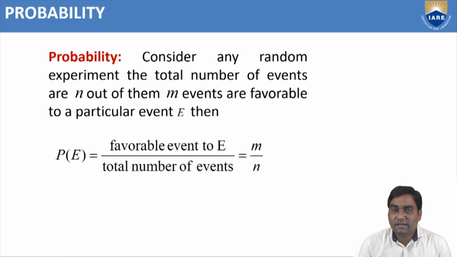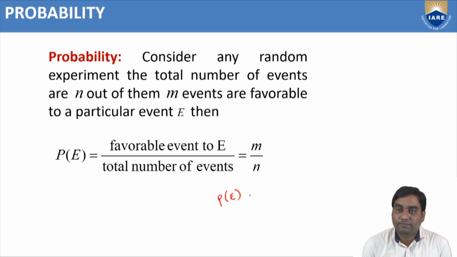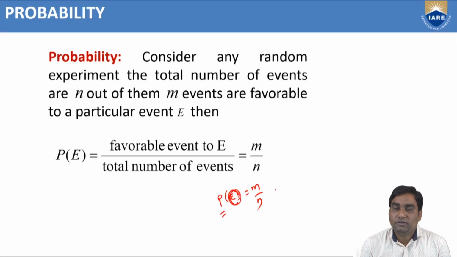The favorable events to one particular event by the total number of events is known as probability of that event, which is P of E equal to M by N, where M is favorable events to E and N is the total number of events.